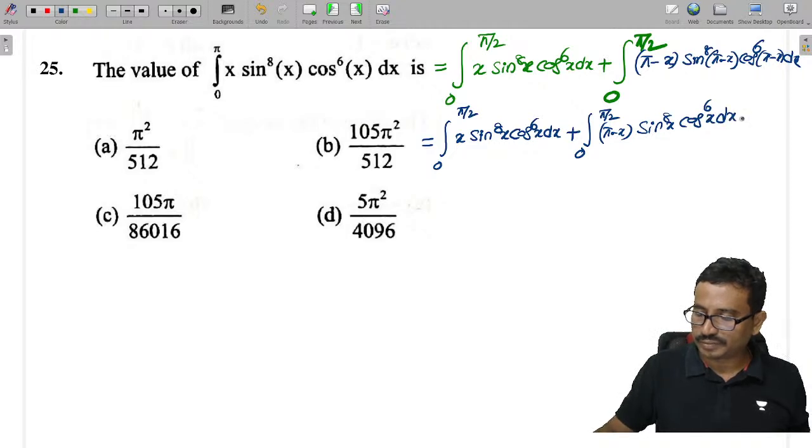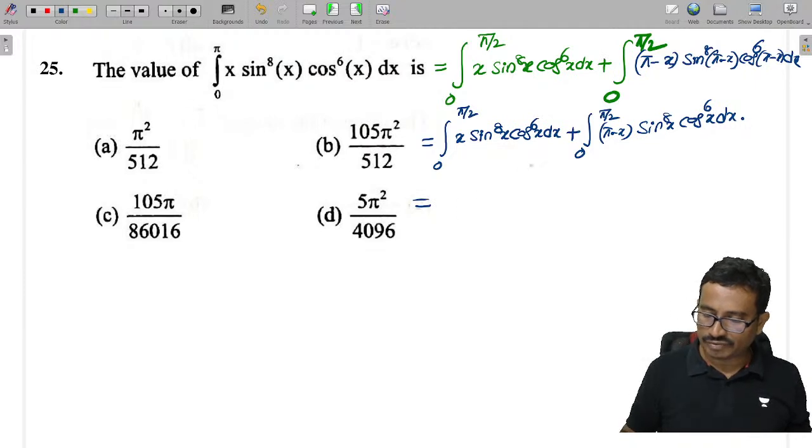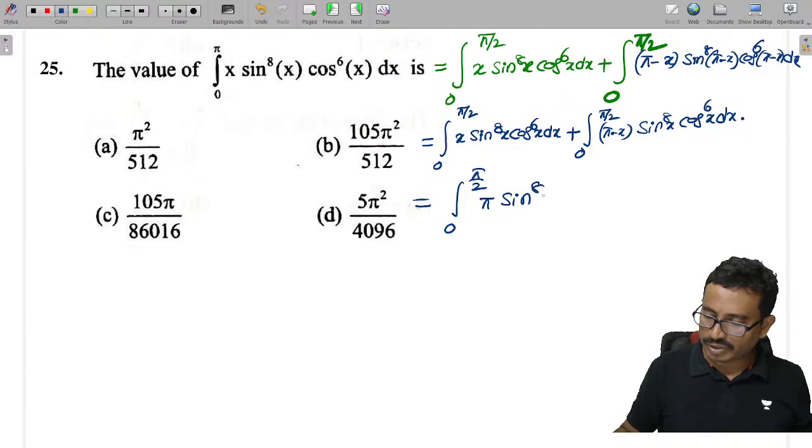Now if you see carefully, this term will get cancelled, so finally we have only the integral from 0 to pi by 2, pi into only sine power 8x, isn't it?